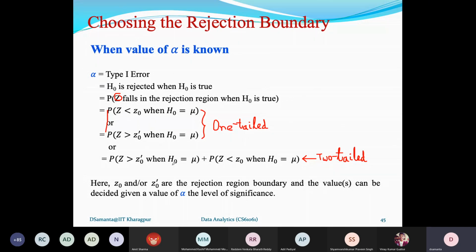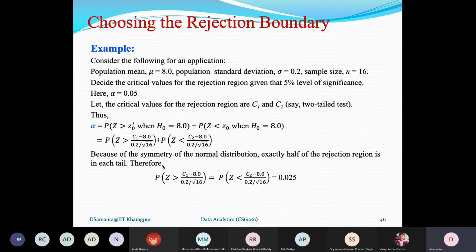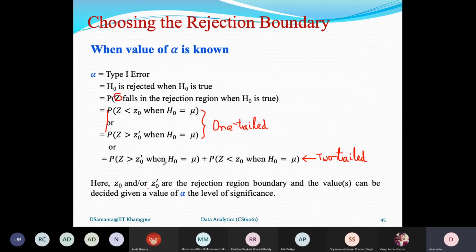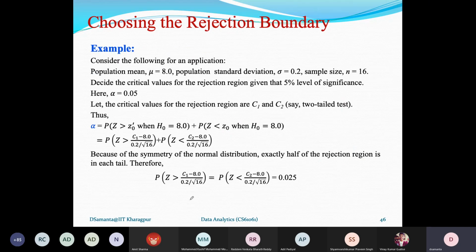And it is actually the probability calculation for the two tail test. So P(Z greater than Z0) when the mean equals mu, plus P(Z less than Z0 dash) when the mean equals mu. This is for the two tail test. Now here Z0 or Z0 dash are actually deciding the rejection boundary. And it is our task to calculate these two values, Z0 dash and Z0, given that alpha is given. I can start with an example so that you can understand.